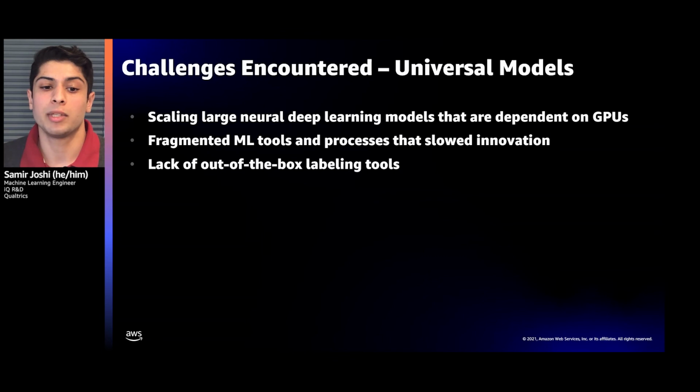Additionally, we had fragmented ML tools and processes that slowed down innovation, as there was not a secure, highly available notebook environment from which to conduct data exploration, analysis, and training on an on-demand basis. Finally, we lacked out-of-the-box labeling tools that would allow our data to sit in the same environment in which it was being labeled in, while being flexibly labeled at scale.